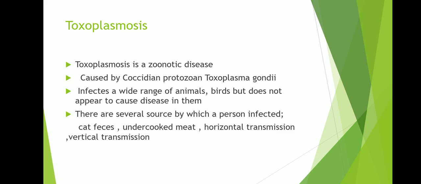In cat feces, it is by oocyst; in undercooked meat, it is by tissue cyst; and horizontal transmission includes organ transplant and blood transfusion. Vertical transmission is from mother to child. This leads to congenital toxoplasmosis. The first three are acquired toxoplasmosis,